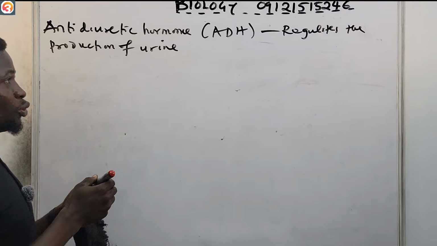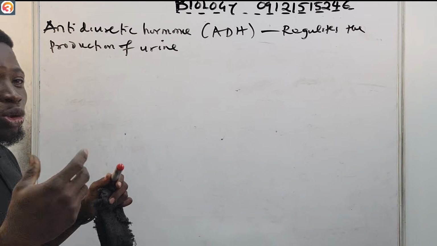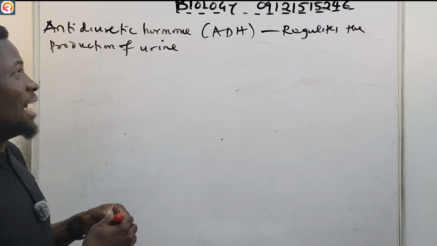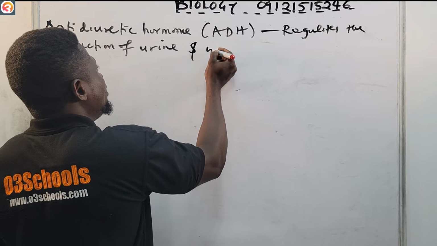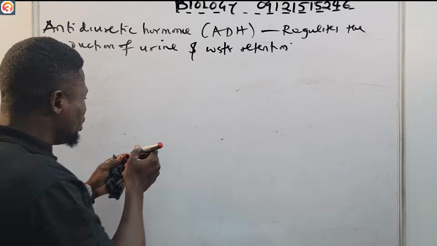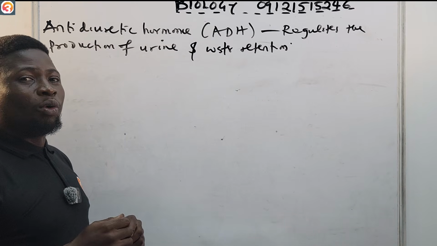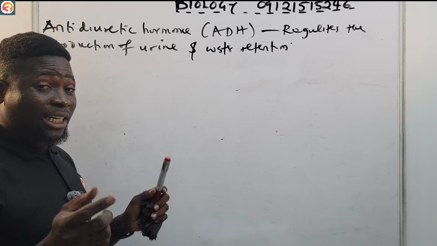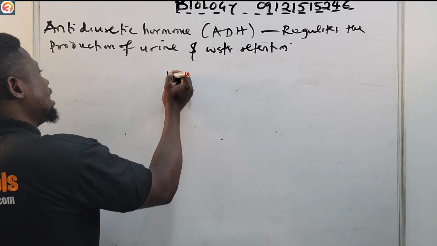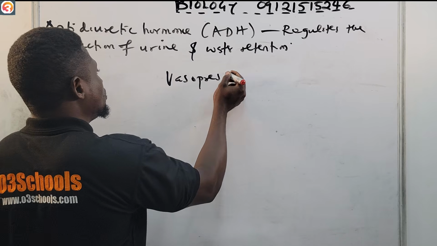It helps to regulate the production of urine and also water retention. Like I told you in one of the previous episodes, ADH is also known as vasopressin.